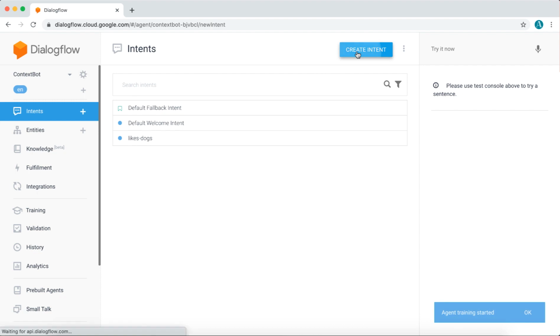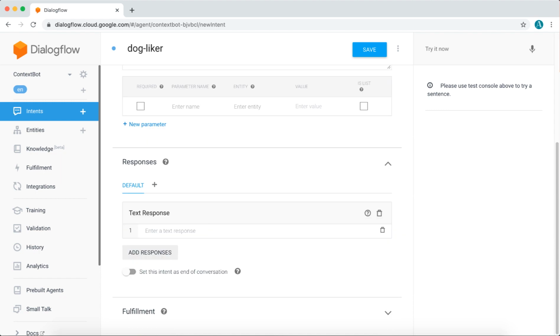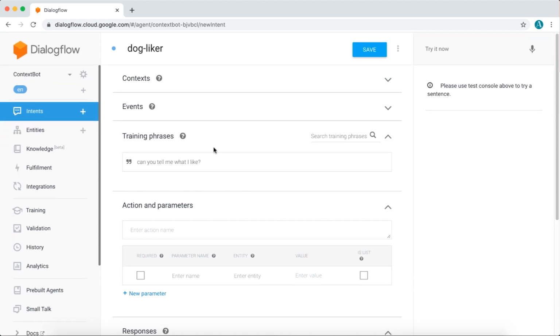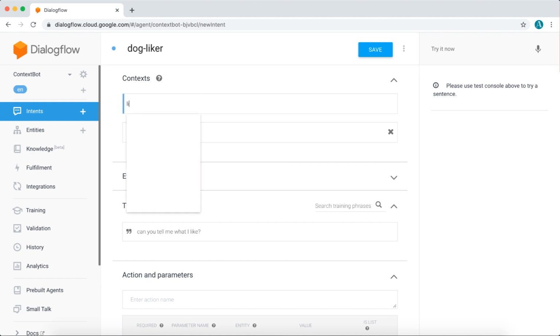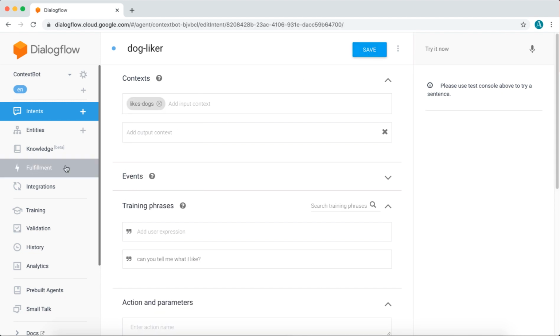The intent that will come next is the dog liker intent. For this intent, our training phrase is going to be, can you tell me what I like? The bot's response will be, you like dogs. The last step would be to set the input context to likes dogs in order for the bot to connect these two intents. Let's test this out.